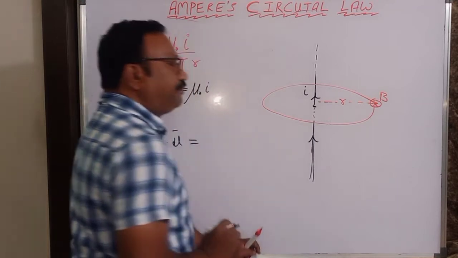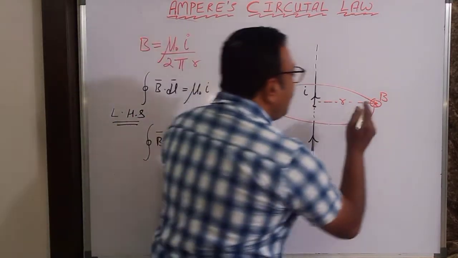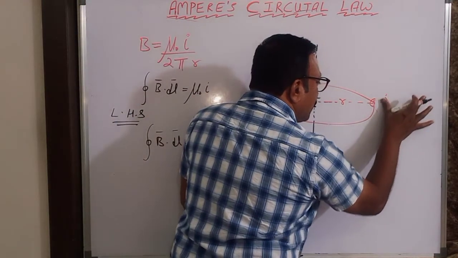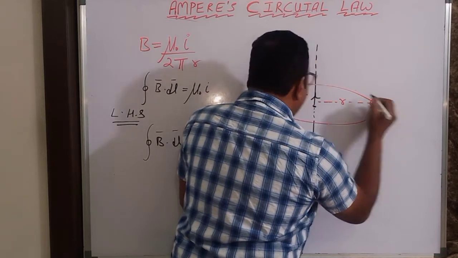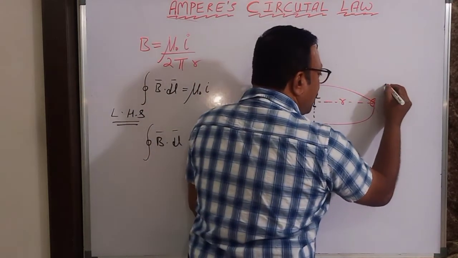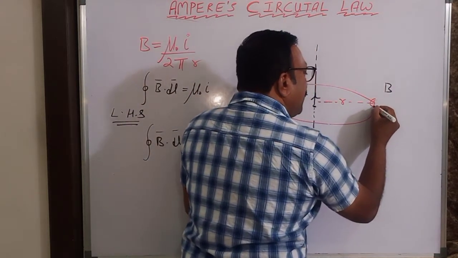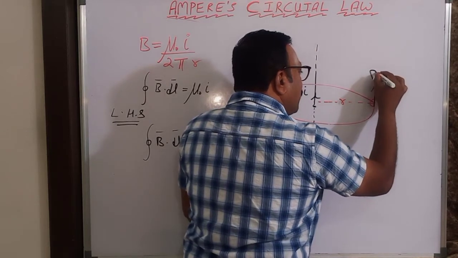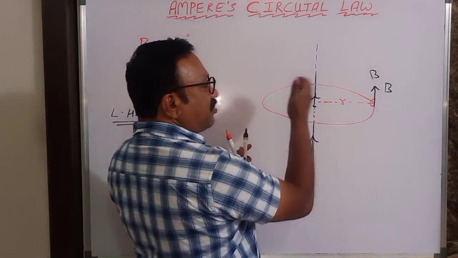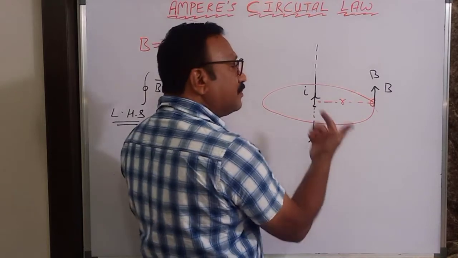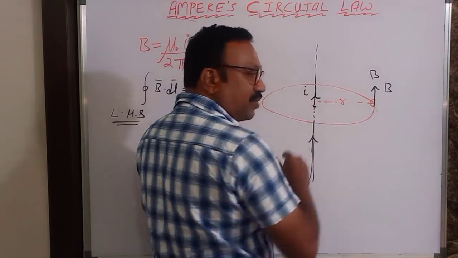I will take dl bar here. Let the strength of the magnetic field, which I already determined, at distance R be B. And you know that B is tangential. Just now I told you the magnetic field is always along the curve. So everywhere it is in the tangential direction only.